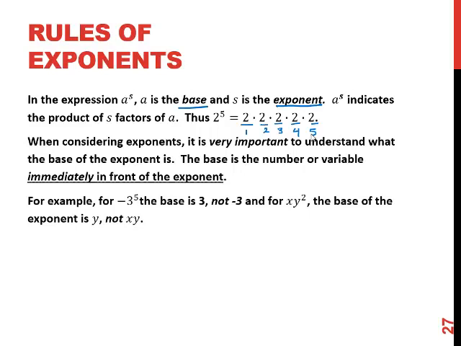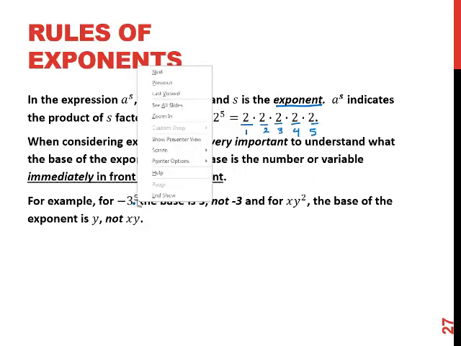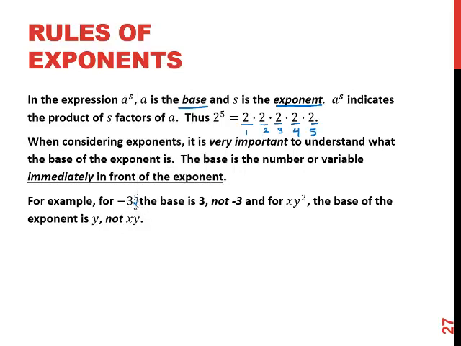For example, -3 to the 5th power. We have to be careful with this because the base in this case is the 3. It's the thing right in front of the 5.